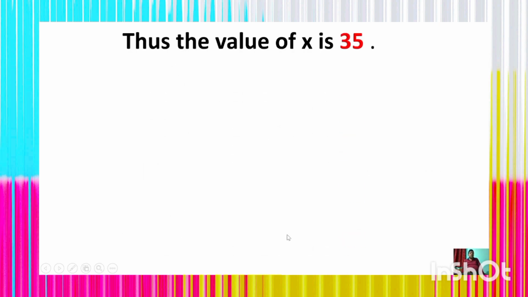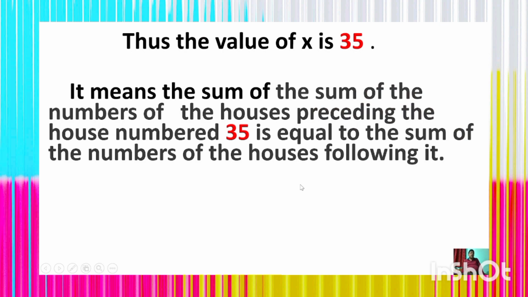Hence, the value of x is 35, which means that the sum of the numbers of houses preceding house number 35 is equal to the sum of the numbers of houses following it. Understand? So this is what we have to find out, the required number, the value of x.